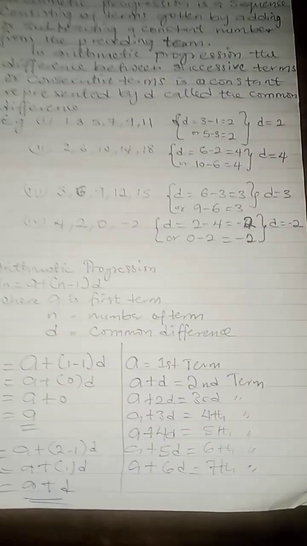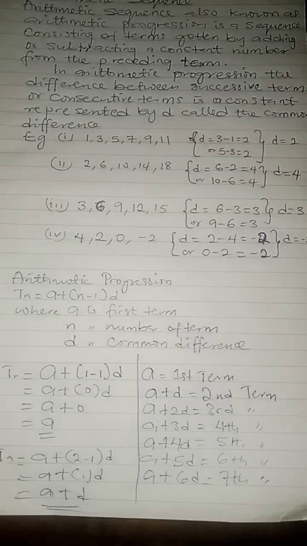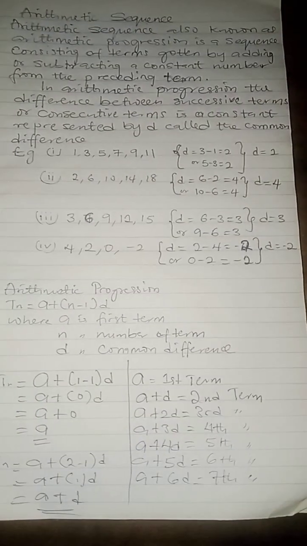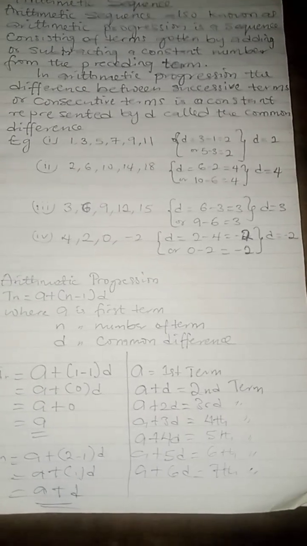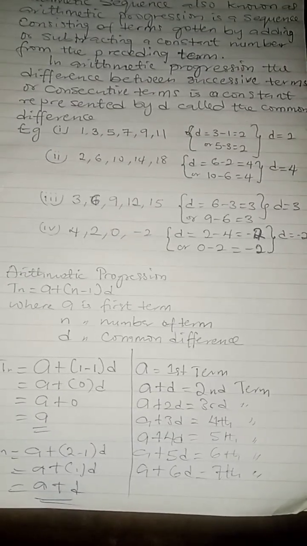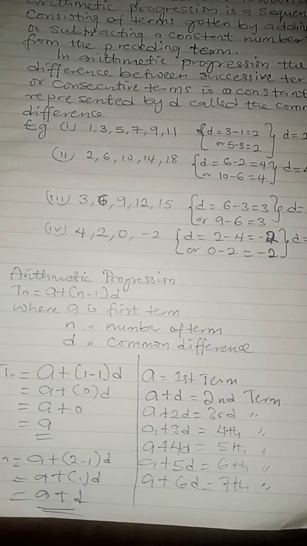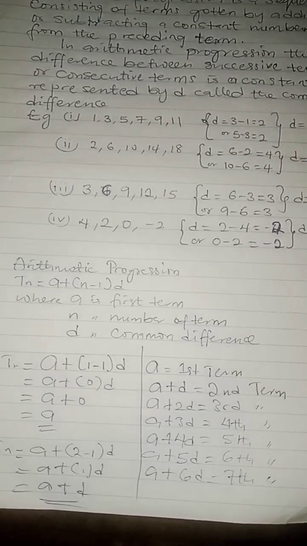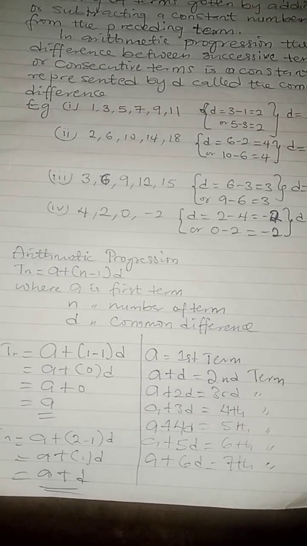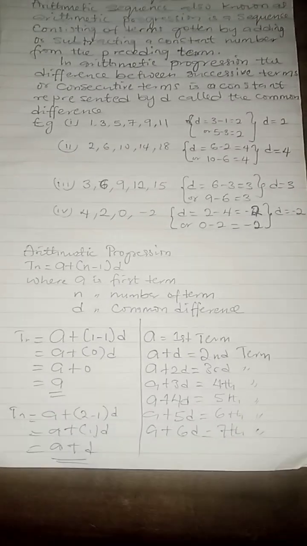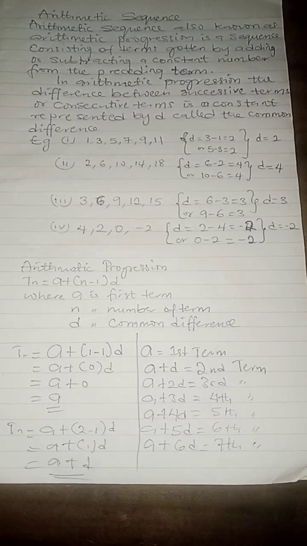So we're going to be taking some practical examples. Please carefully watch this. Our first term is given by a. Second term is a plus d. Third term is a plus 2d. Fourth term is a plus 3d. Fifth term is a plus 4d. Sixth term is a plus 5d. And then the seventh term is given by a plus 6d. Take note, a plus 6d will give us the seventh term. We're going to be taking some practical work. Let's make use of the examples we have here.